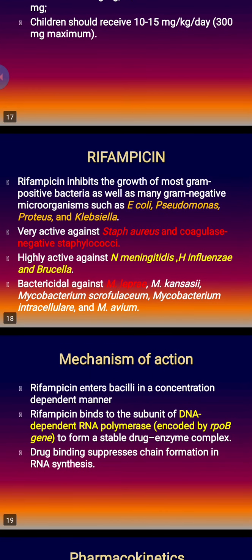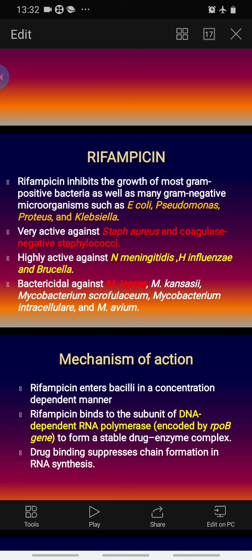Next important drug is rifampicin. This is also tuberculocidal, and it inhibits the growth of most gram-positive bacteria as well as many gram-negative bacteria like E. coli, Klebsiella, Proteus, Pseudomonas. If you remember, isoniazid acts exclusively on Mycobacterium tuberculosis, but rifampicin has many other targets. It is very active against Staph aureus and coagulase-negative Staphylococcus also. It is highly active against Neisseria meningitidis, Haemophilus influenzae and Brucella, and it is also bactericidal against Mycobacterium leprae and other non-tubercular mycobacteria like Mycobacterium scrofulaceum, avium, etc.